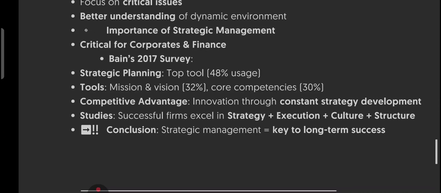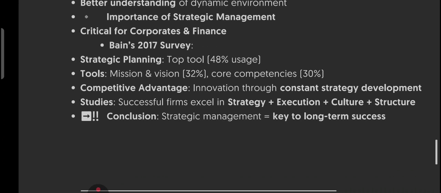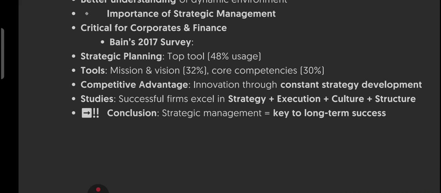If we talk about competitive advantage, in a nutshell, strategic management is not just a practice, the real competitive advantage comes from constant strategy development and innovation. So to conclude, strategic management is a key driver for long-term success. It's about strategy, execution, culture, and structure all working together.